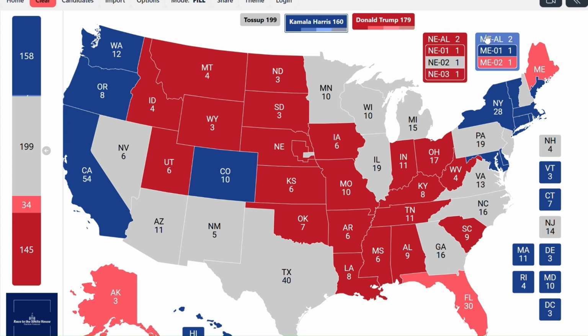And again, if Trump were to come closer here in the state of Maine, or were to win the state of Maine, I'd expect it to be a very good night for Donald Trump.